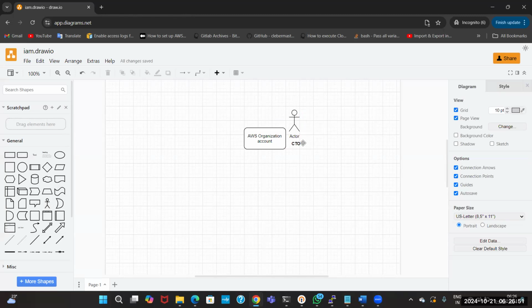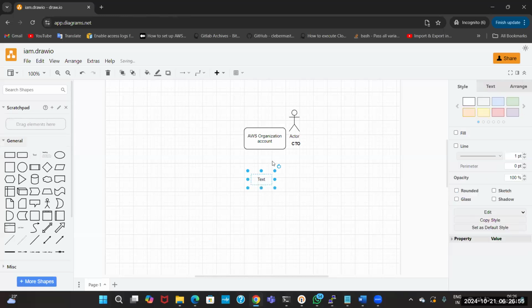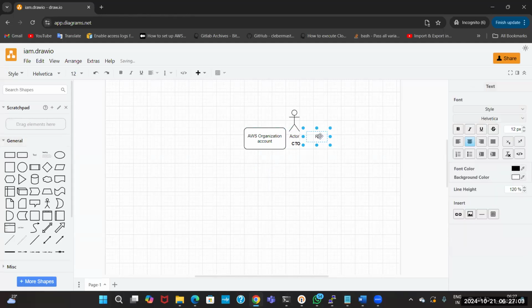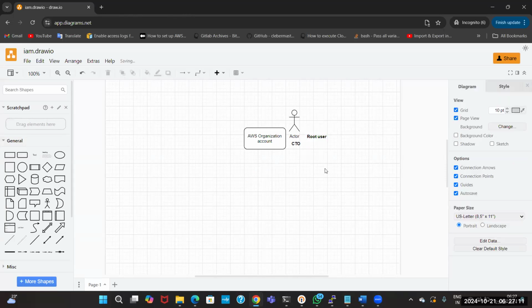This owner of the account will be considered the root user, who will have access to every service and every privilege.